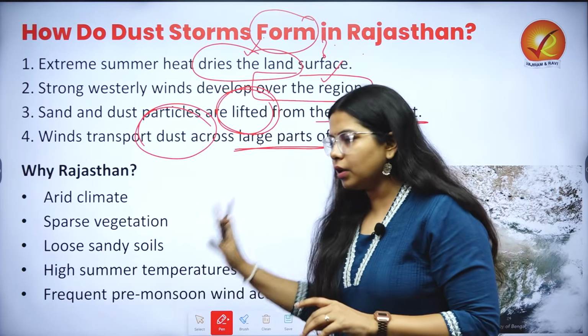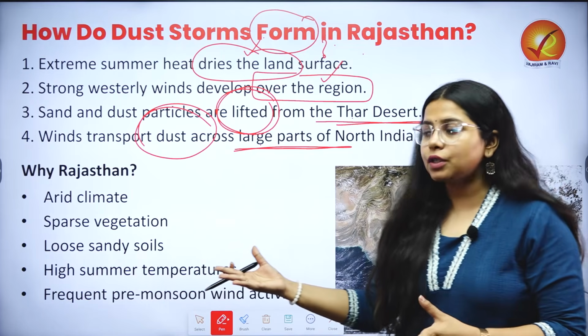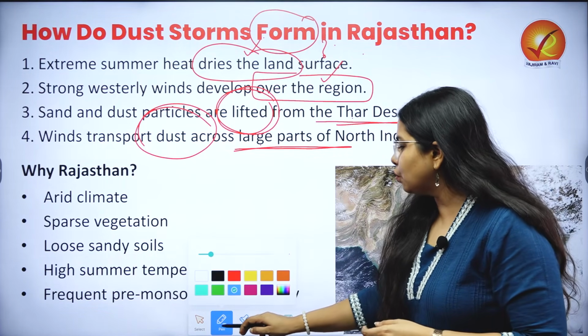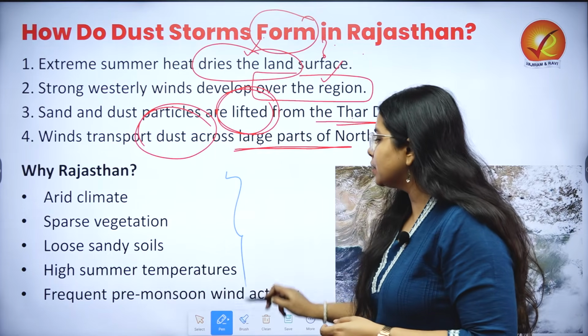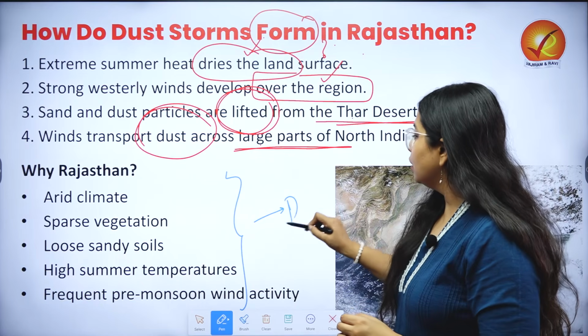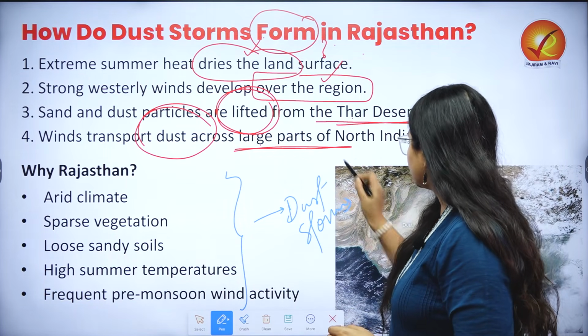Because Rajasthan has an arid climate, sparse vegetation, loose sandy soils, high summer temperatures, and the pre-monsoon wind activity which is quite frequent. All of this leads to perfect conditions for the generation of dust storms.